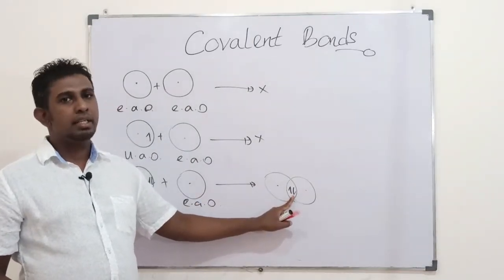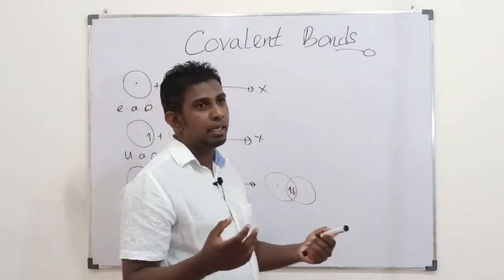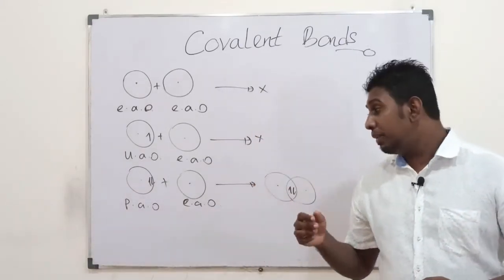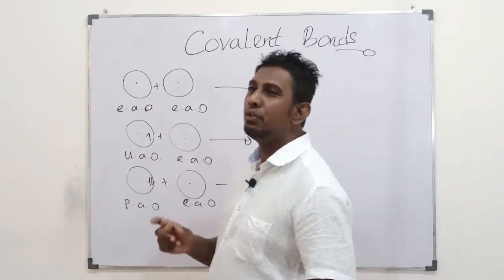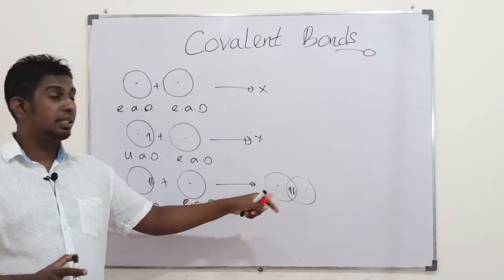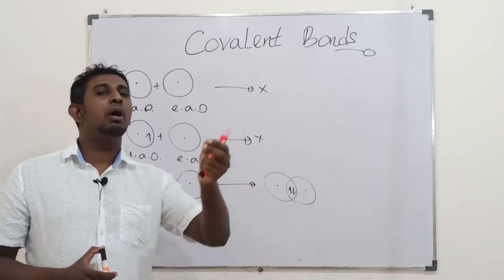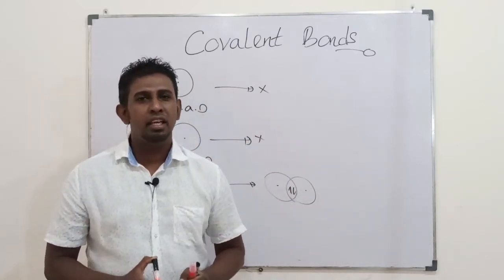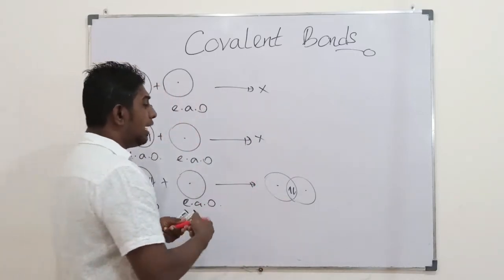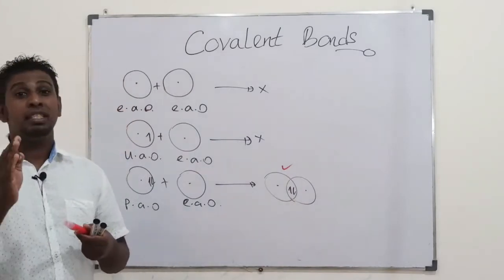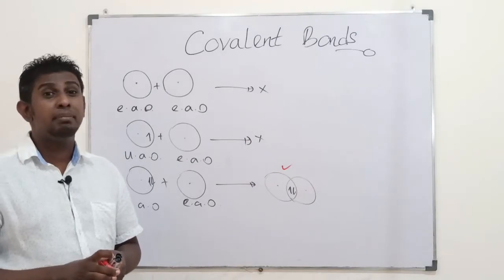With 2 electrons, they could attract the 2 nuclei, suppressing the repulsions, with the attraction force being greater than the possible repulsions, which are the repulsion between the 2 nuclei and the repulsion between the 2 electrons. So the attractions would be greater than the repulsions when you have 2 electrons in the formed molecular orbital. Therefore it's a possible overlapping. This is our first possible overlapping. Let's check other combinations as well.